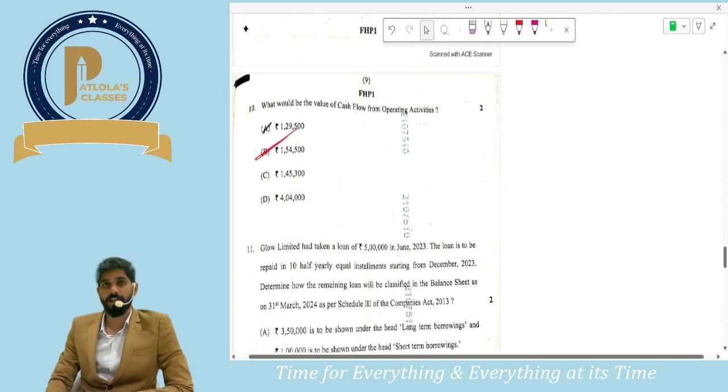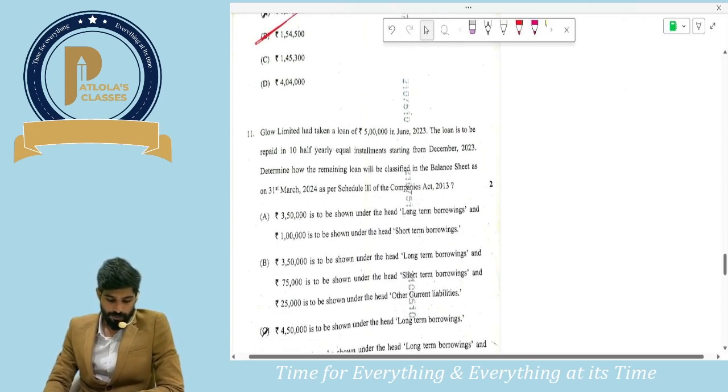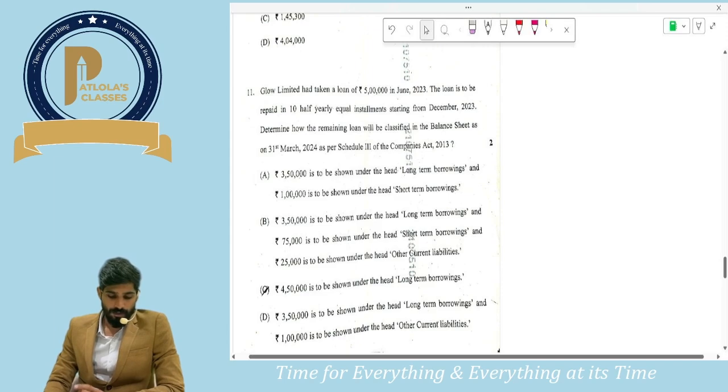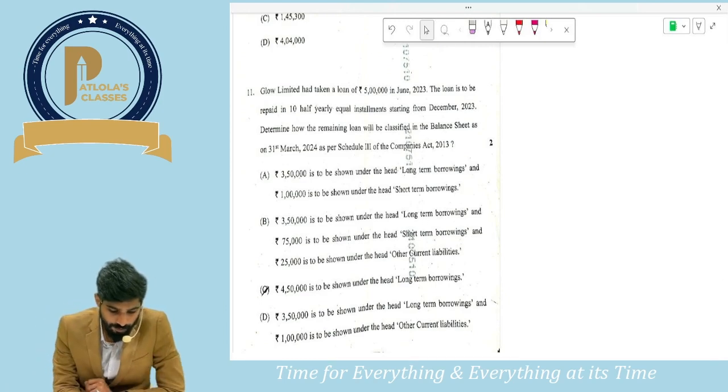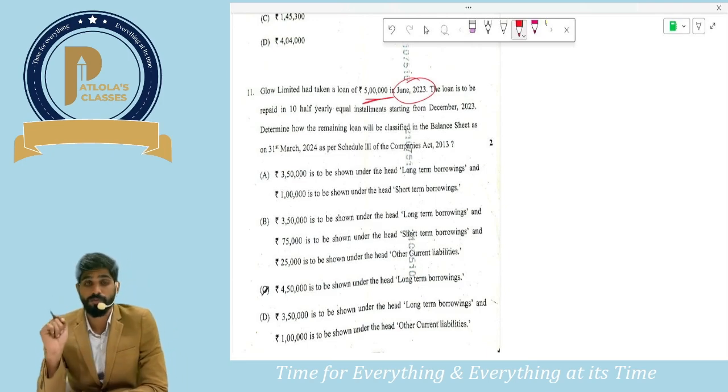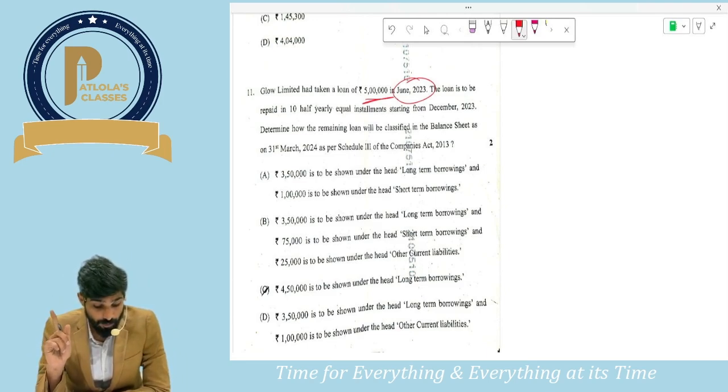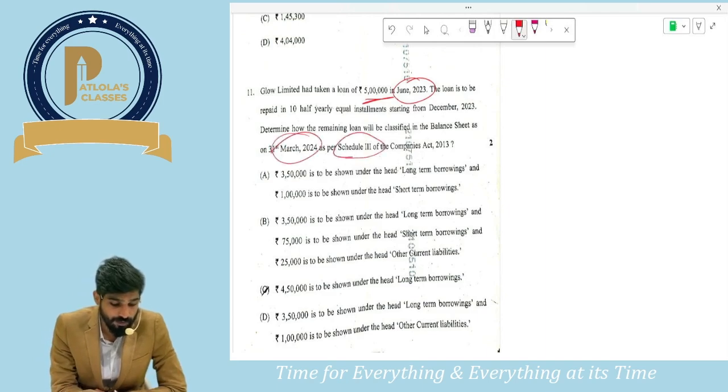Okay guys, we are done with case scenario number 2 as well. Now let us see one general MCQ which is given, that is question number 11. Glow Limited had taken a loan of 5 lakhs in June 2023. This loan is to be repaid in 10 half yearly equal installments starting from December. So first time they would be paying in December. Determine how the remaining amount will be classified in the balance sheet as on 31st March 24 as per Schedule 3.